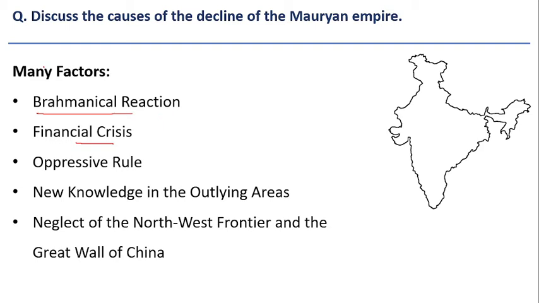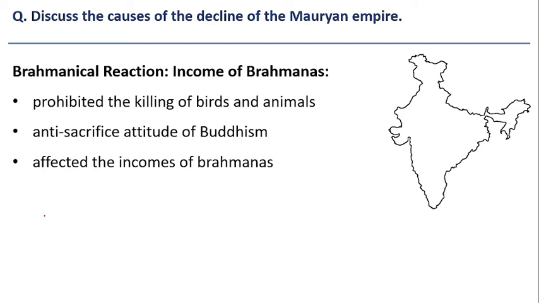All these factors we can group under: Brahmanical reaction, financial crisis, oppressive rule, new knowledge in the outlying areas, neglect of the northwestern frontier and Great Wall of China are the major contributing factors for the cause of decline of Mauryan Empire. Let us analyze one by one.